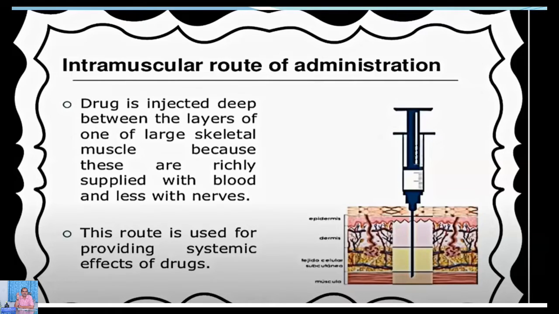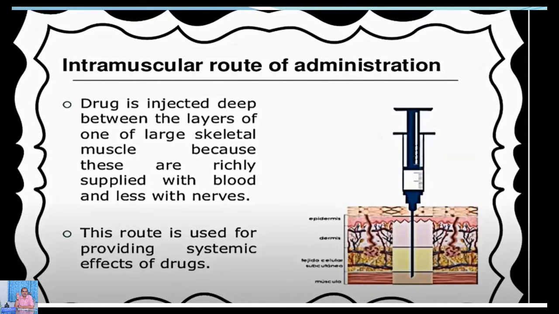Any drug which is administered orally will be absorbed into the circulation and go directly to the liver, and there it is detoxified. That's how it's known as the first pass effect, or it's also known as hepatobiliary circulation. So that's one of the disadvantages of that particular route. And the advantages are it can be administered very easily, and the patient himself can take it. No technicians are required, and it is a cheap route of administration, and many more.